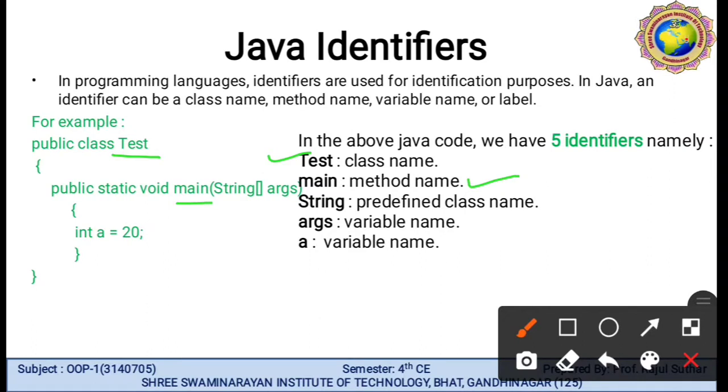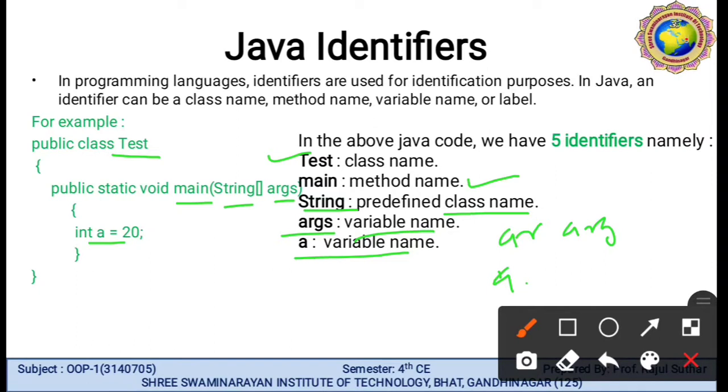The third thing is String, a predefined class name. Then args, String and args both. Args means it is a variable name. You can write here ar or arg or a, whatever you want. Then the last one is a variable name, the variable name declared here, a.